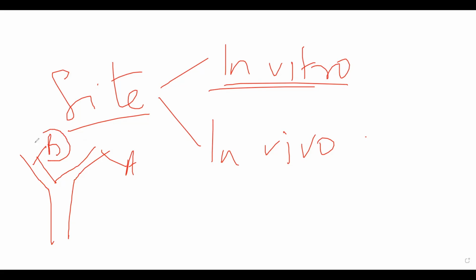What does that mean? If you give A with B, because of B the physical property of A will change, or because of A the physical property of B will change. Sometimes it can be chemical changes as well. Because of B, chemical properties of A are changing, or because of A, chemical properties of B are changing. Those changes can be harmful, or they can render the drug useless as well. Sometimes, because of physical or chemical changes, the drug's PK/PD parameters will change, or the drug might not get absorbed altogether, because of which the effect that you are hoping to get from the drug will not occur.